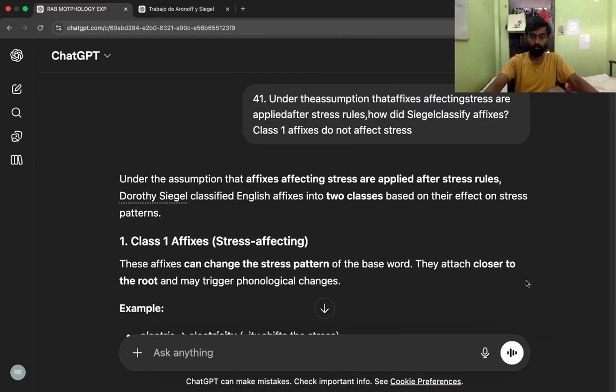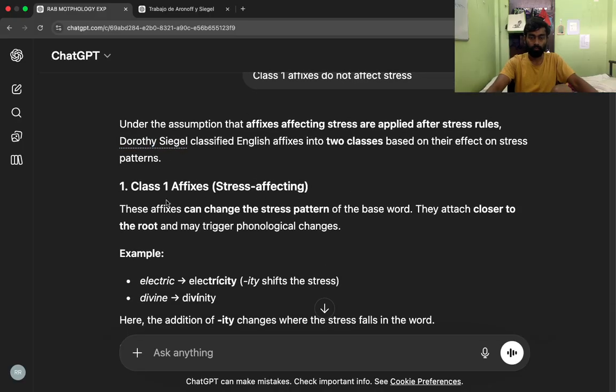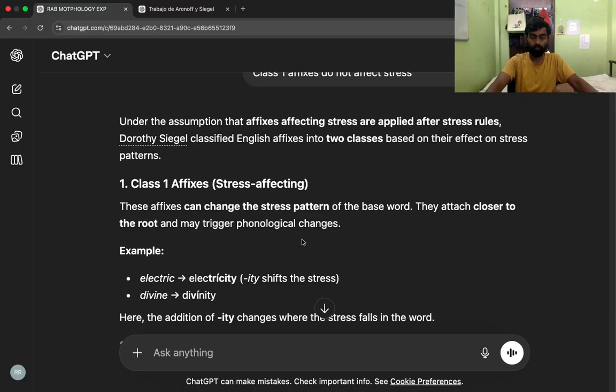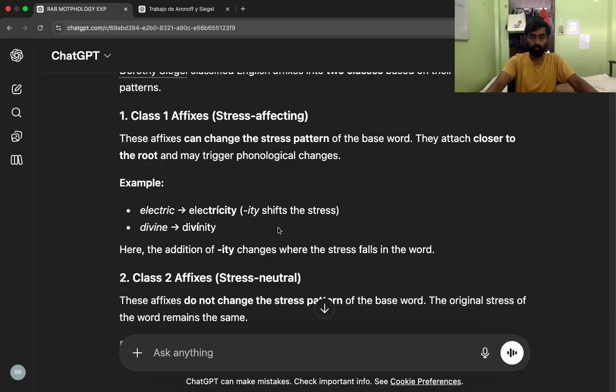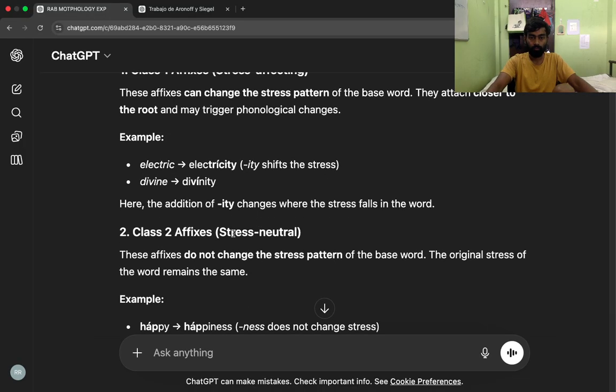Under the assumption that affixes affecting stress are applied after stress rules, Dorothy Siegel classified English affixes into two classes based on their effect on stress patterns. 1. Class 1 affixes, stress affecting. These affixes can change the stress pattern of the base word. They attach closer to the root and may trigger phonological changes. Example: electric, electricity, -ity shifts the stress; divine, divinity. Here, the addition of -ity changes where the stress falls in the word.